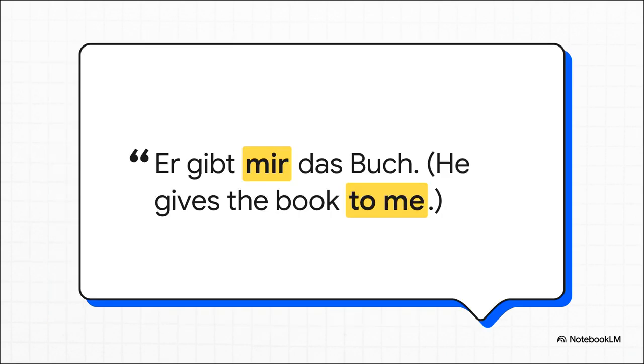And here we see it in action. Okay, let's break it down. He is the doer. The book is the receiver of the giving action. And who is the ultimate recipient of that book? To me. So ich changes into its recipient uniform, which is mir. And just like before, certain prepositions like mit, which means with, they also automatically assign this dative job.